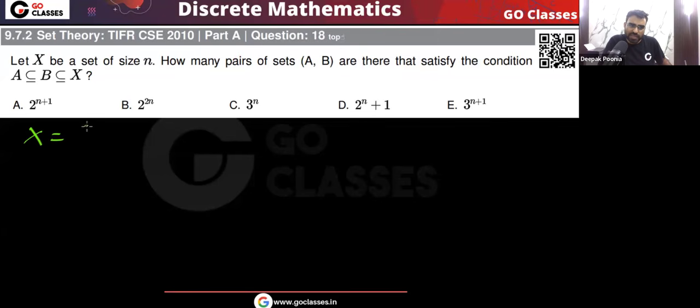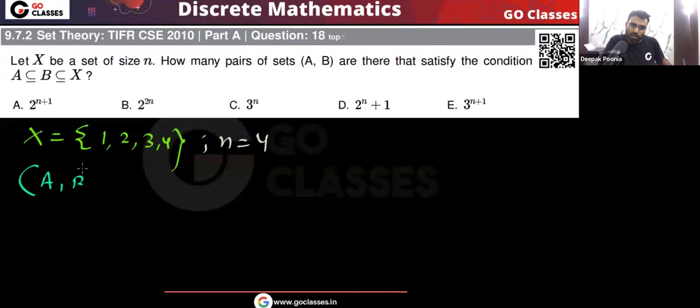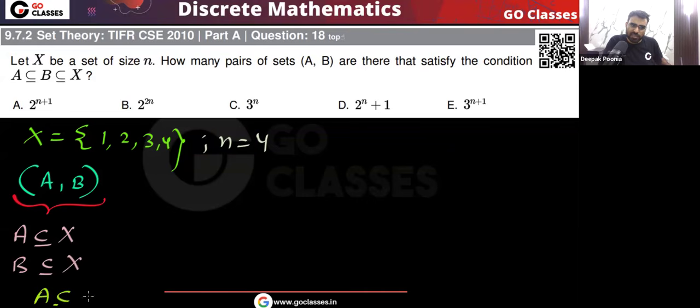Let's assume that this set X has 1, 2, 3, 4, 4 elements. Now, what we want here, you can see that n is equal to 4. Total 4 elements are there. Basically, we want A, B. This type of ordered pairs we want, and the condition is already given to you that A is a subset of X, B is also a subset of X, and there is another condition that A must be a subset of B. These are the conditions that are given to us.